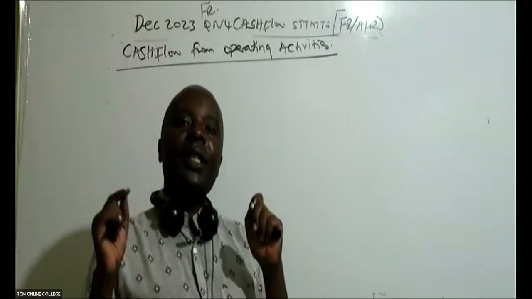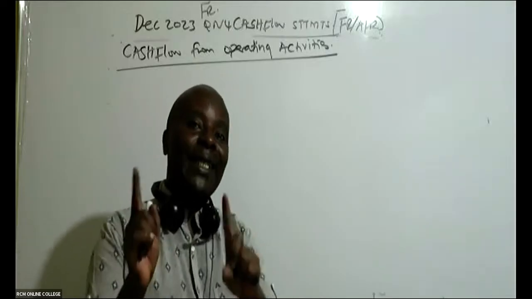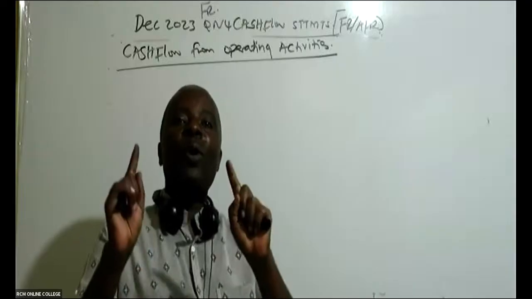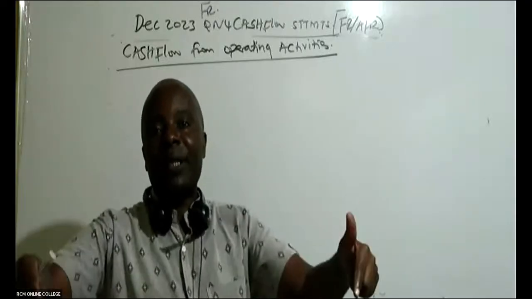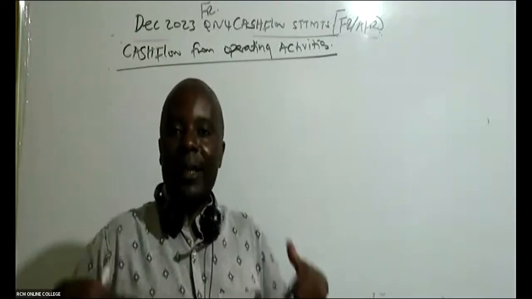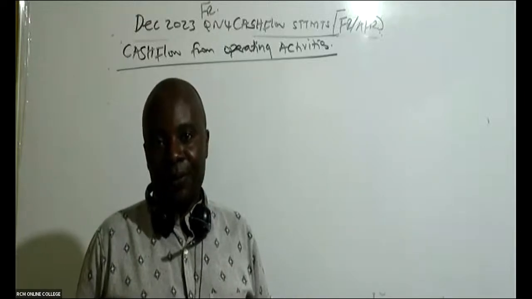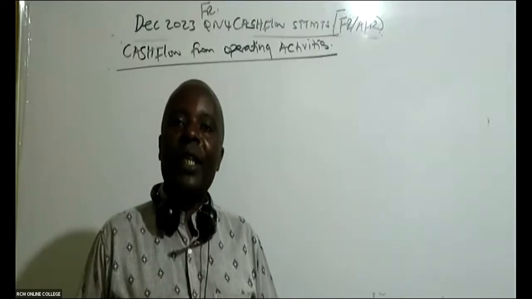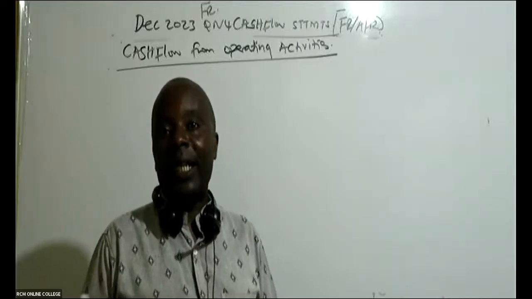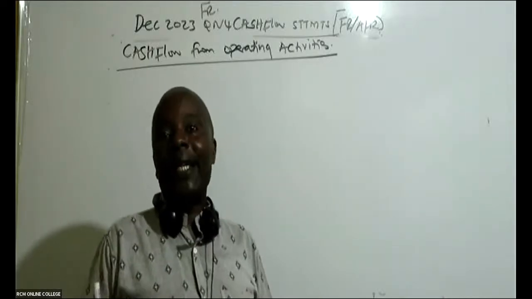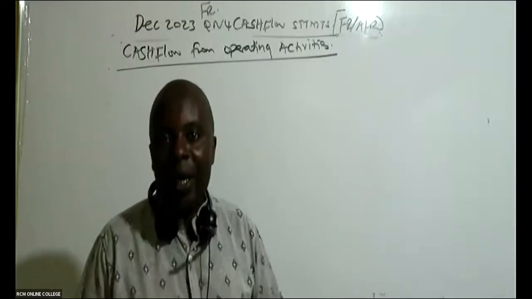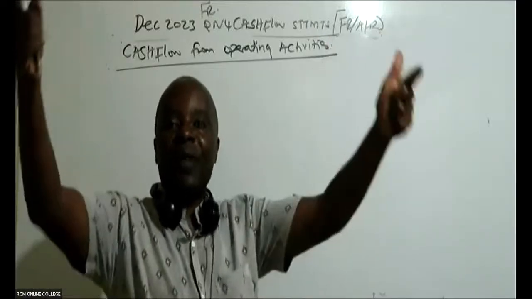Then we have cash flows coming from investing activities. We invest, for example, we've bought shares of other companies, so we get dividends. We are also going to buy assets like property, plant, and equipment, and intangible assets. So we are investing for our longevity.